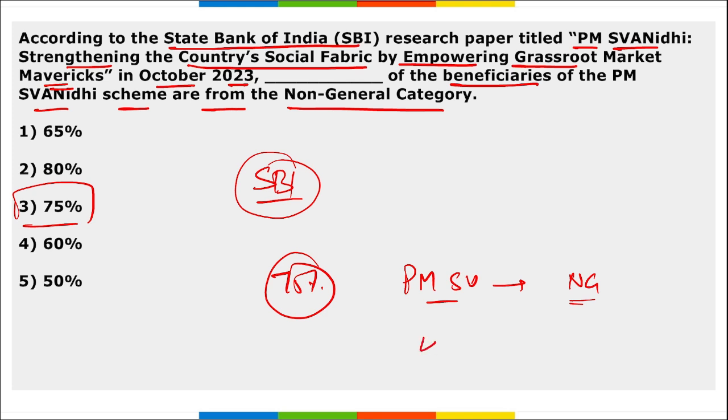So if we look at the data, 44% of the beneficiaries here belong to the OBC category, 22% belong to the scheduled caste and scheduled tribes.